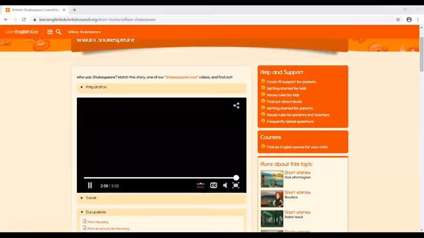He was born in Stratford-upon-Avon, England, in 1564. His father, John Shakespeare, was quite rich, so William probably went to a good school. He had a good education because his father was rich. Somehow he was a glove maker.